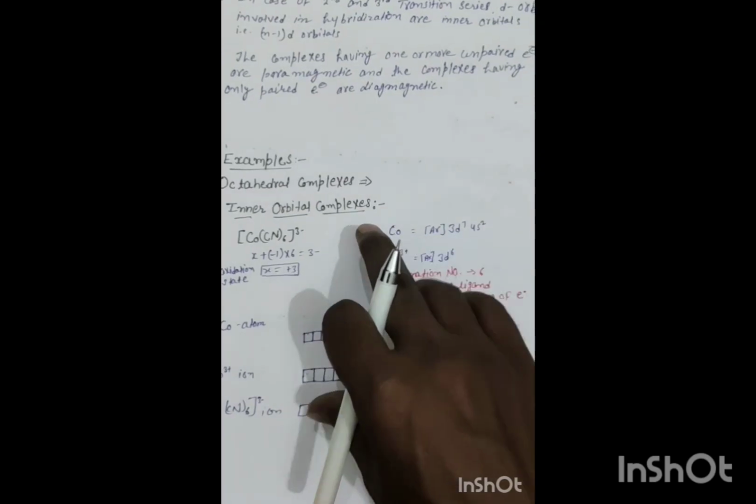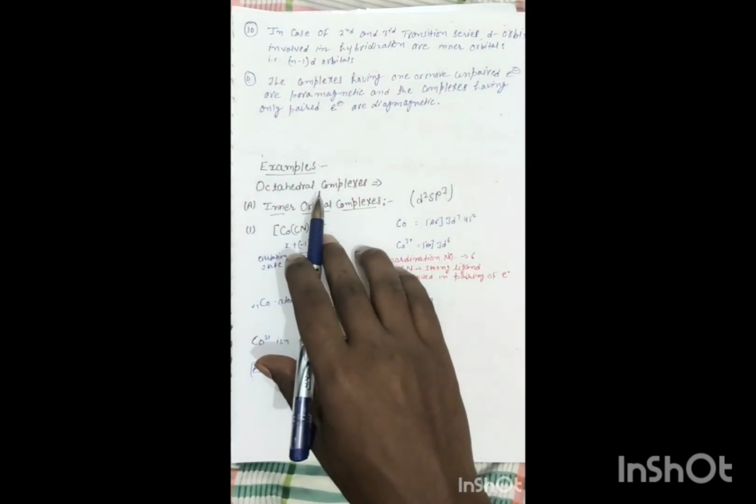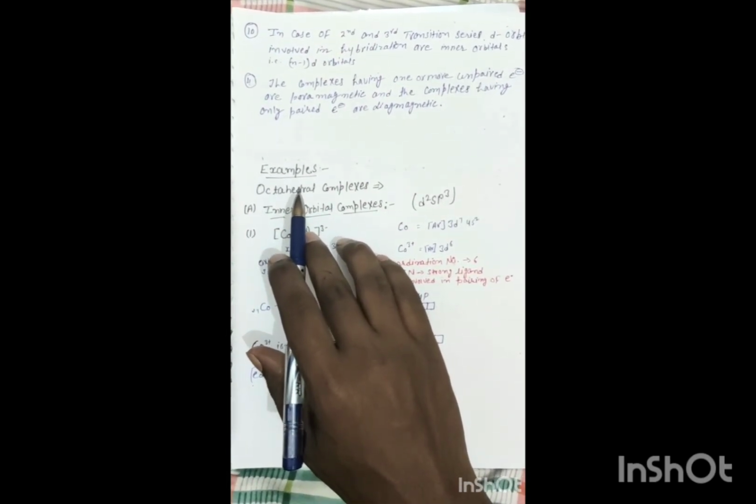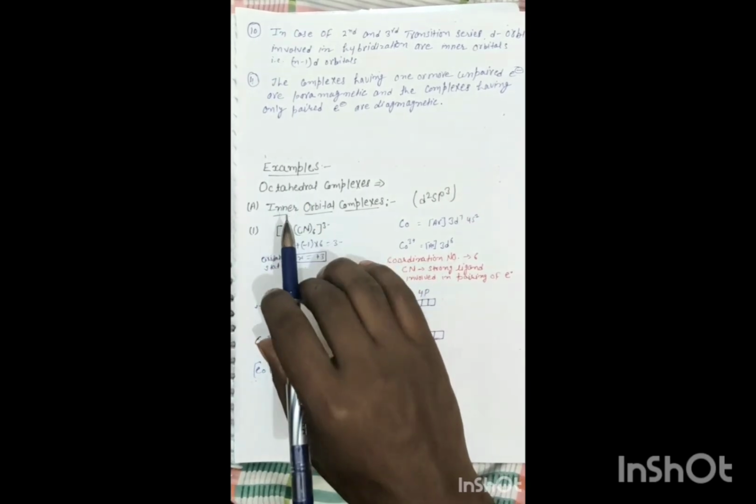Next point is, in case of second and third transition series, d orbitals involved in hybridization are inner orbitals, that is n-1 d orbitals. The complexes having one or more unpaired electrons are paramagnetic. To understand all these assumptions, we will discuss examples.